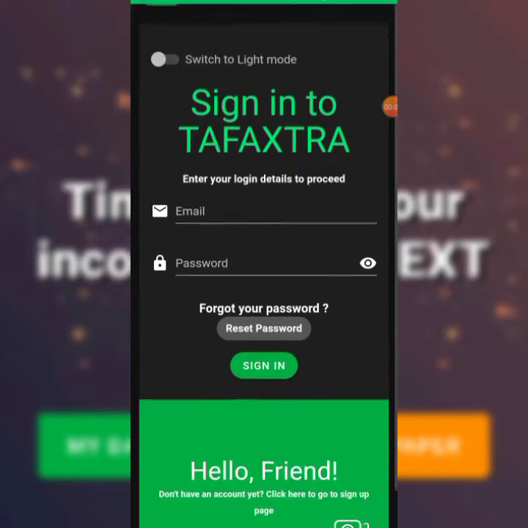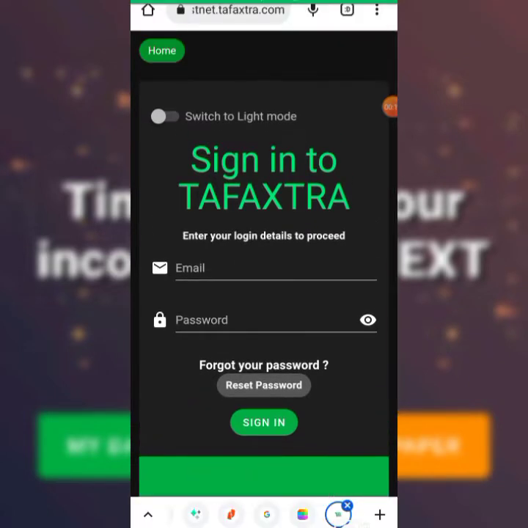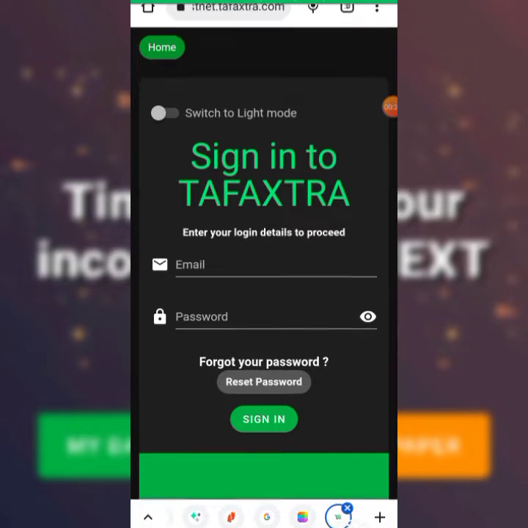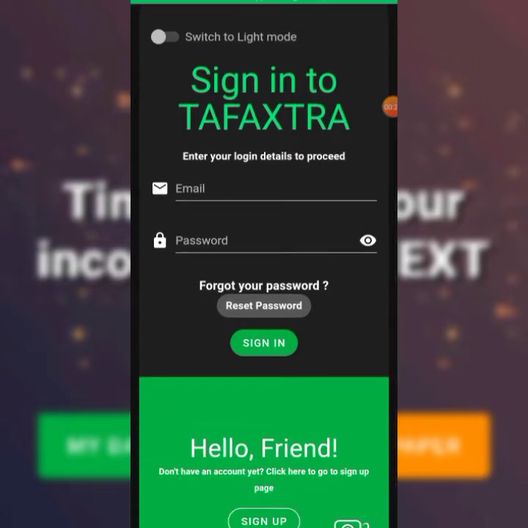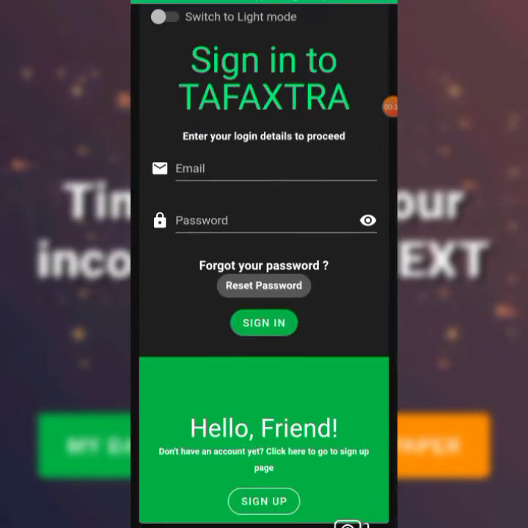So you're very welcome. I want to quickly teach you something that is so amazing in this Tafaxtra. There's something that you are missing here, and you don't need to be missing it, okay? Or you may be finding it tricky, or you don't know how to go about it. So we're going to do the manipulations now. You are going to log into your account. You're supposed to be claiming your $250 every day, and using it to do your staking. But when you want to click on it, you will notice that it is blank. It's not clickable. So let's log in and see what I'm saying.